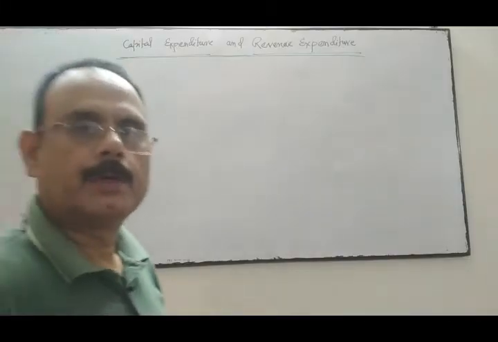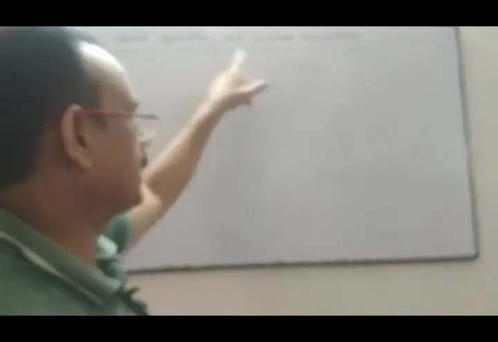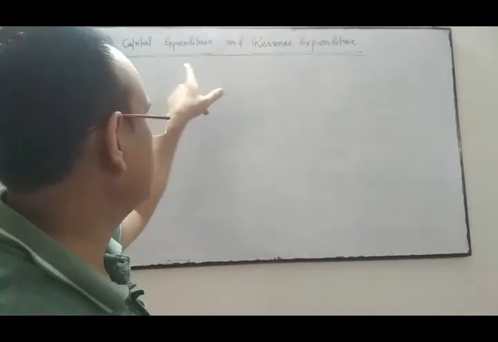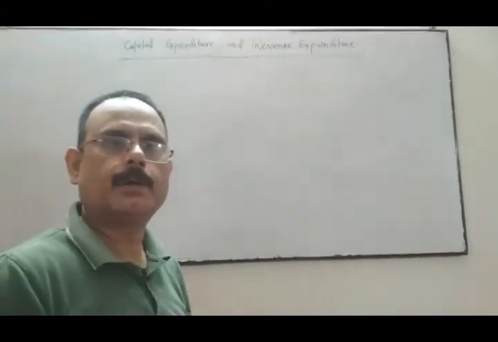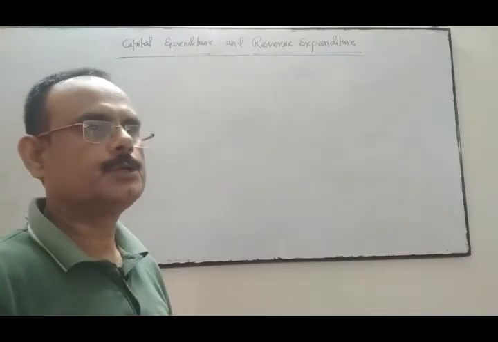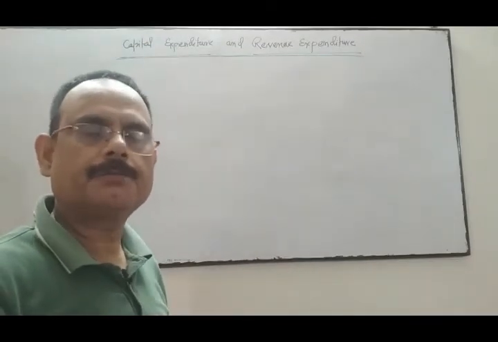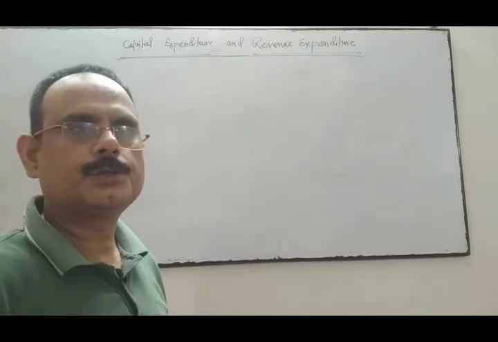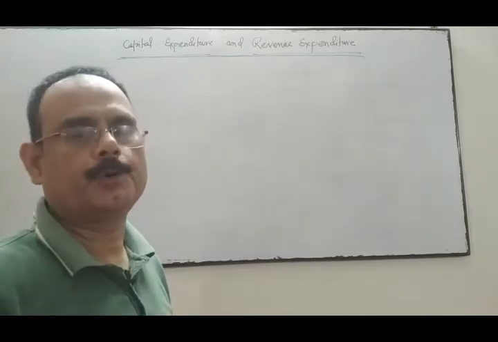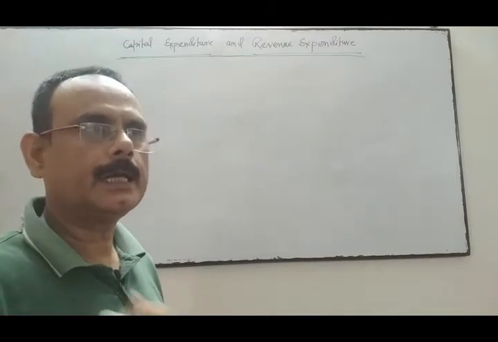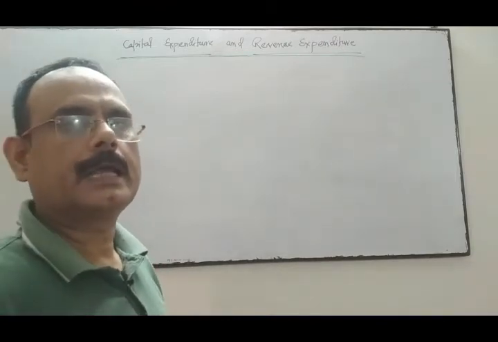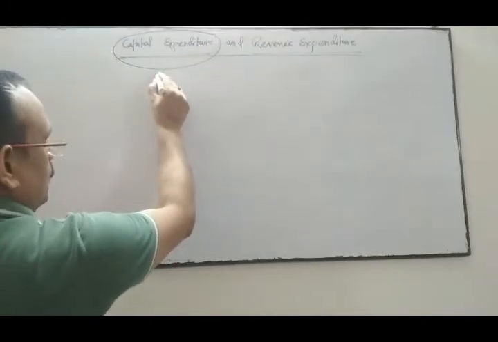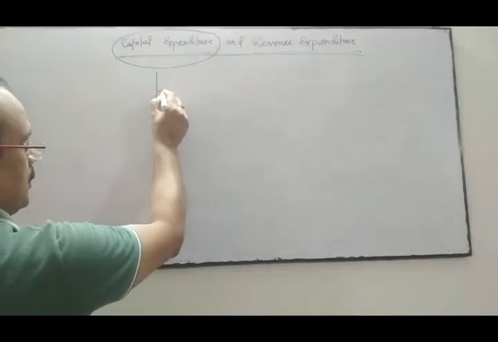Now come to the next terminology, capital expenditure and revenue expenditure. What is capital expenditure? Any amount which is used by the business to acquire the fixed assets, which is used by the business for a long period, over a period of time, that type of expenditures are called capital expenditure. So capital expenditure are those expenditure which the business do to acquire the fixed assets.